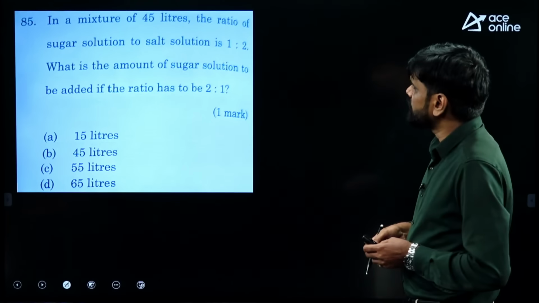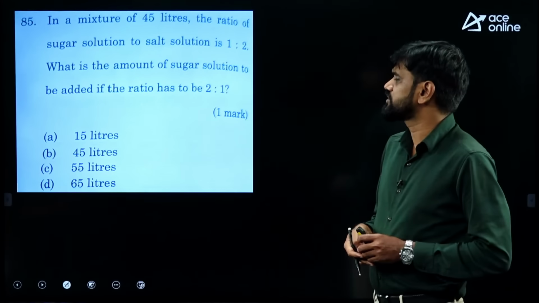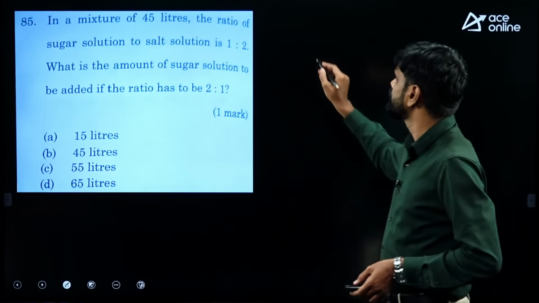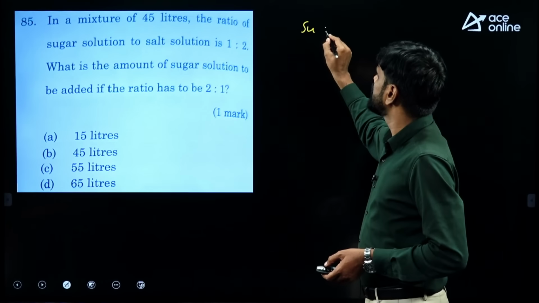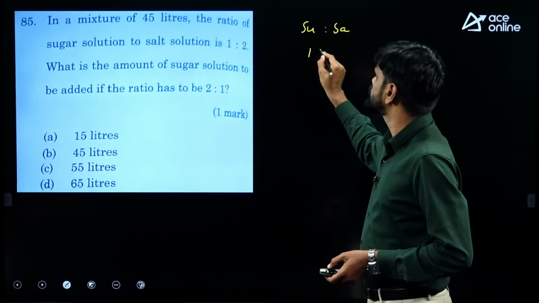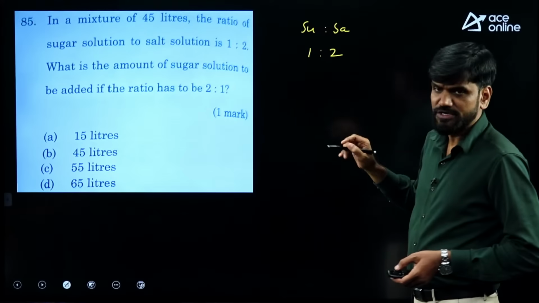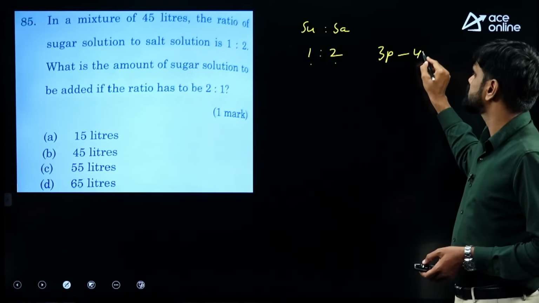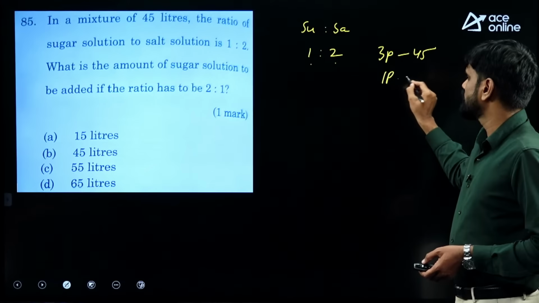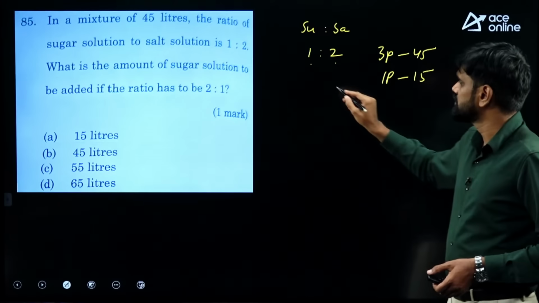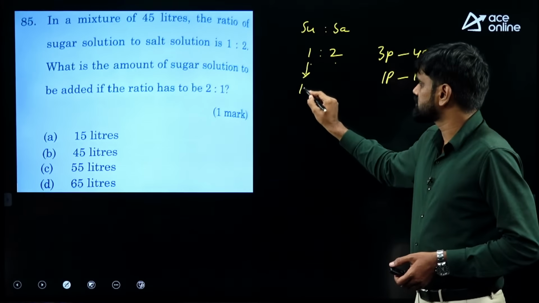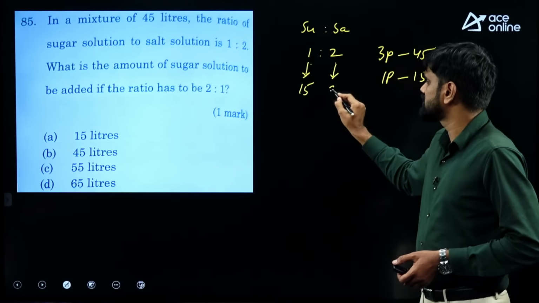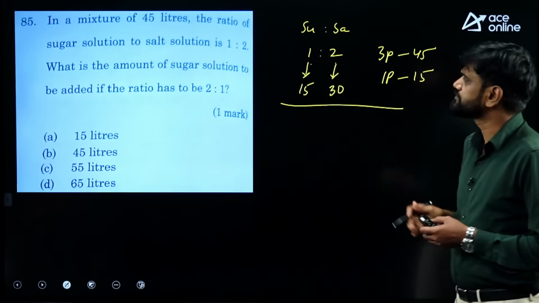In a mixture of 45 liters, the ratio of sugar solution to salt solution is 1:2. So sugar and salt ratio is given as 1:2 out of 45 liters. That means these 3 parts correspond to 45 liters. Then one part will be 15 liters. So sugar is 15 liters, salt is 30 liters. That's what I can say.